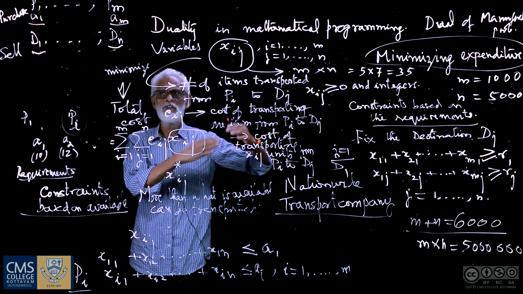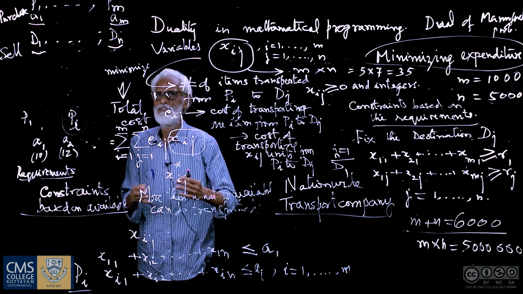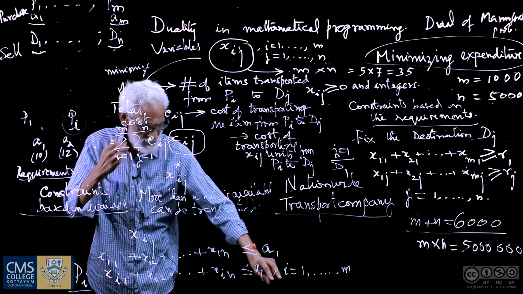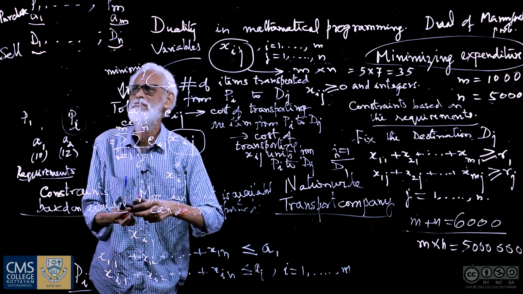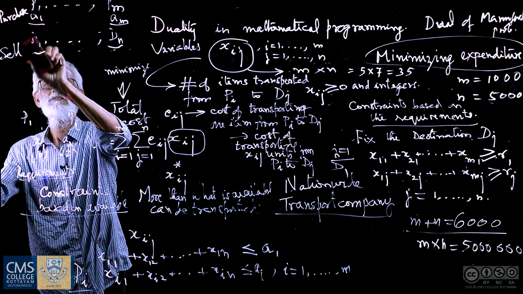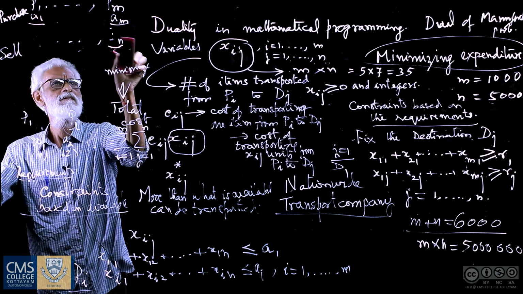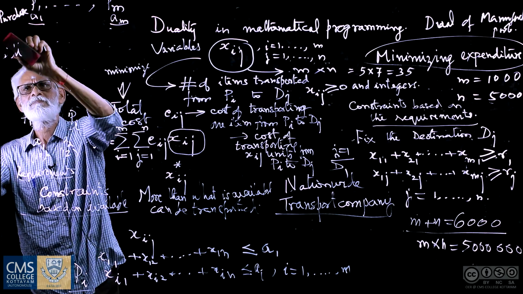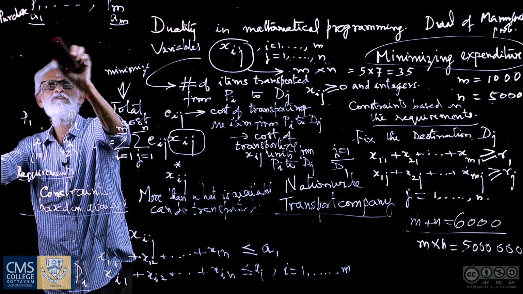So there will be a cost, a selling price. So I will introduce the purchase cost, and similarly I will introduce the selling price. Let me first introduce the purchase price, and it is there that the trick will be lying.